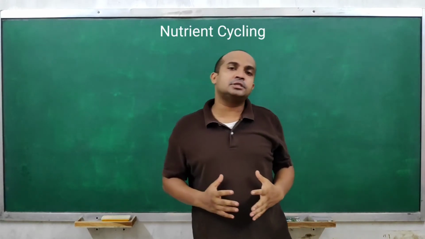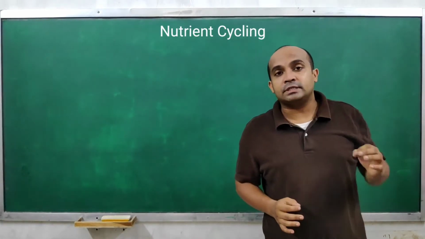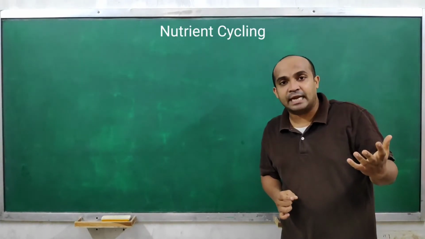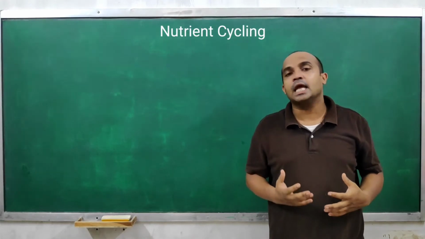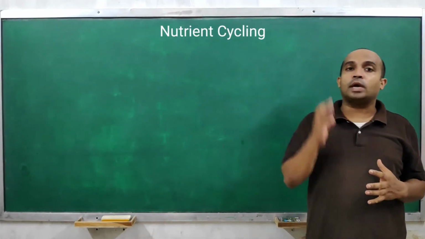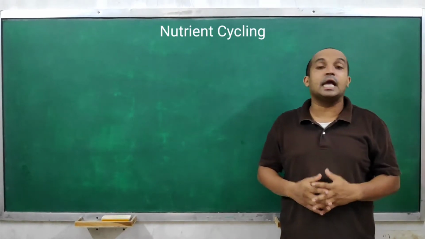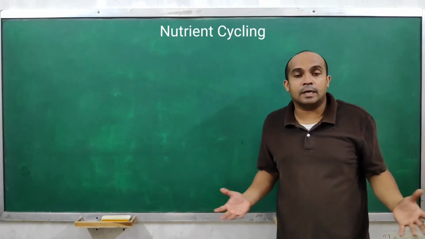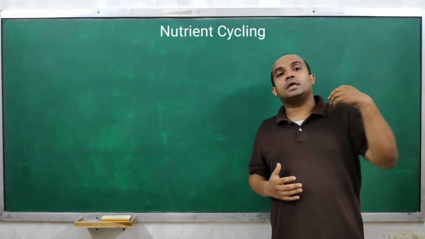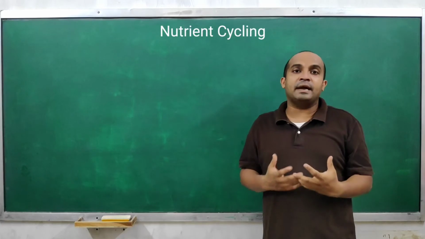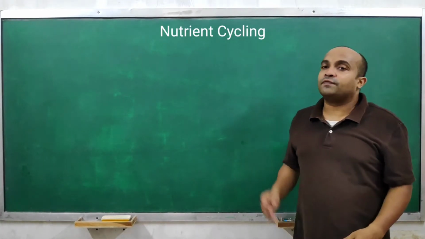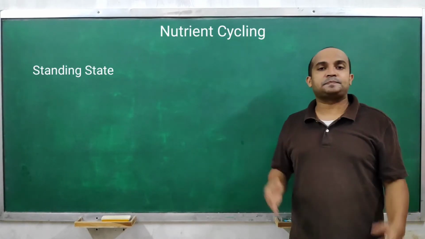So let's start this topic. In this topic we will study some definitions as well, like what is standing state and what is nutrient cycling. We will clarify the term biogeochemical cycle. We will also study what kind of climatic factors are affecting, or whether they are affecting or not. Then we will study different types of nutrient cycling. We will study what is meant by reservoir when we talk about cycling, right? So let's start with the first definition, that is standing state.